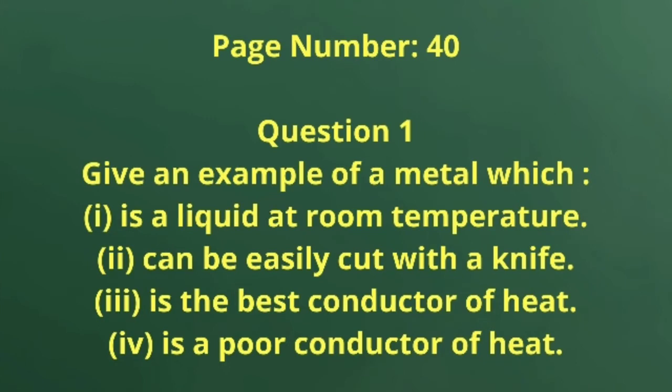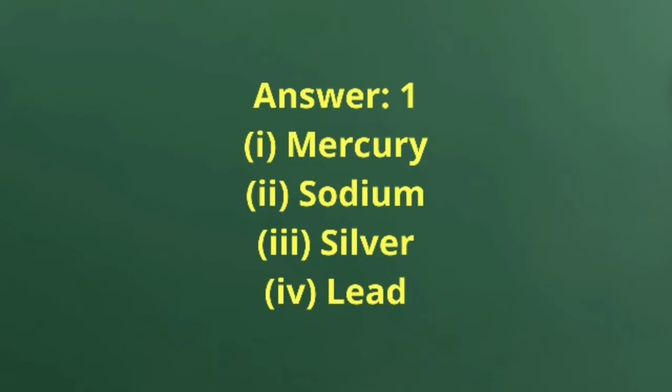Give an example of a metal which is a liquid at room temperature. Second, can be easily cut with a knife. Third, is the best conductor of heat. Fourth, is a poor conductor of heat. See the solution for question number 1.